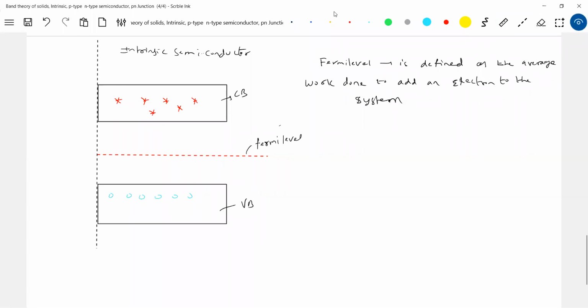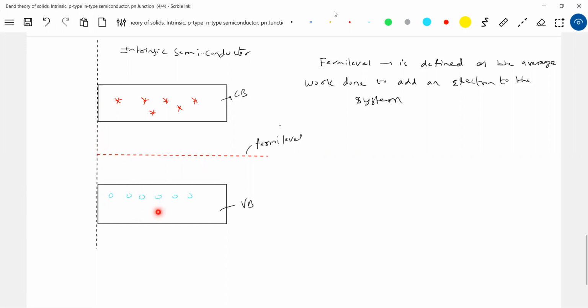Now you can ask a question like, sir, these are the holes and these are the electrons. So the average work done to add an electron: we have electrons here and electrons here. So what is the average energy? Don't take many. How much average work is done to add an electron? So I'll take the average of this energy and this energy. Where will it lie? It will lie somewhere at the Fermi level.